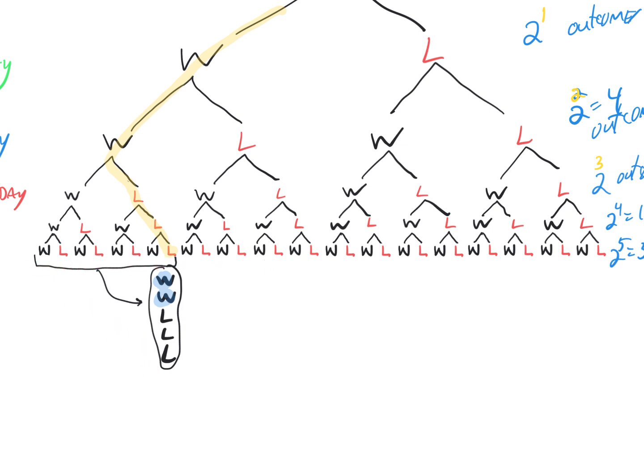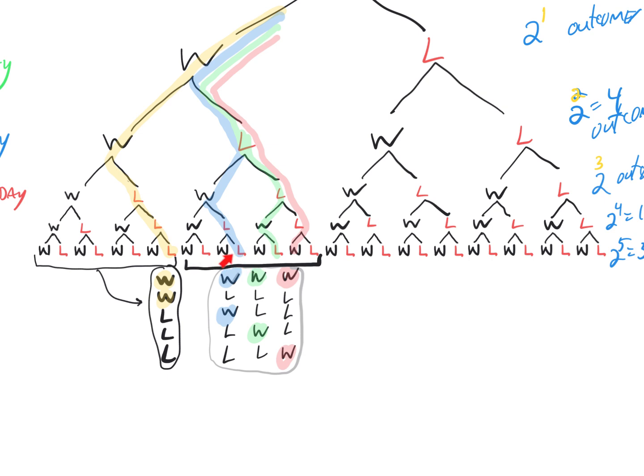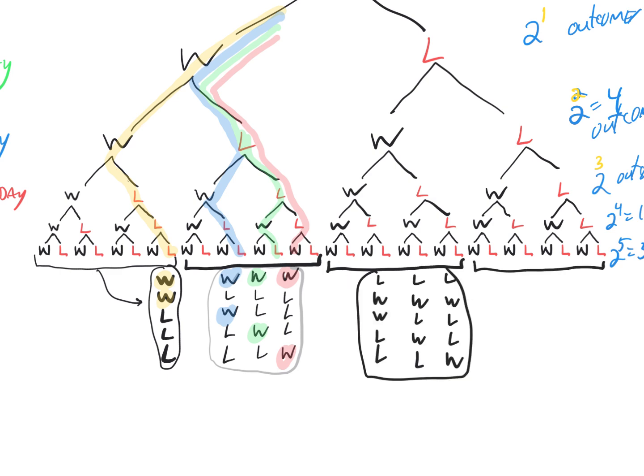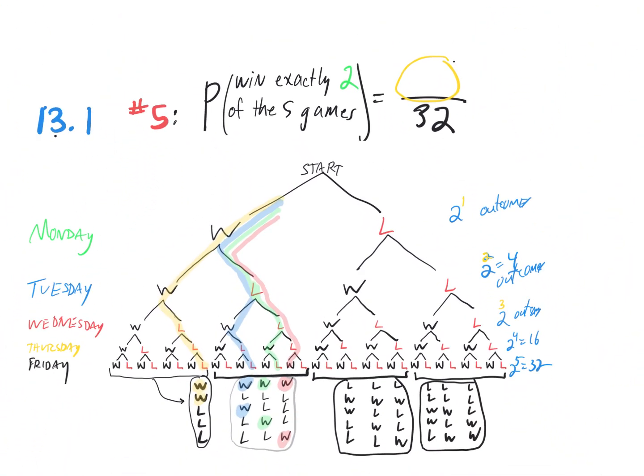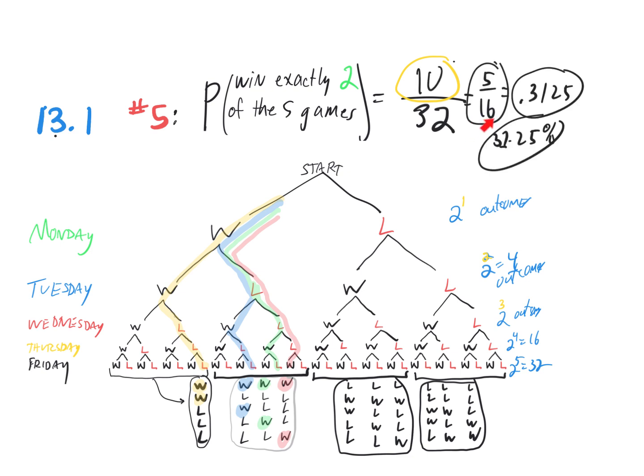What about these 8? Out of these 8, these are the 3 ways you can win exactly 2. What about these 8? And finally, the last 8. All right, so that's a total of 1 way, 2, 3, 4, 5, 6, 7, 8, 9, 10. And we have our probability. Probability of winning exactly 2 of the 5 games is 10 out of 32, or 5/16, or 0.3125, or 31.25%.